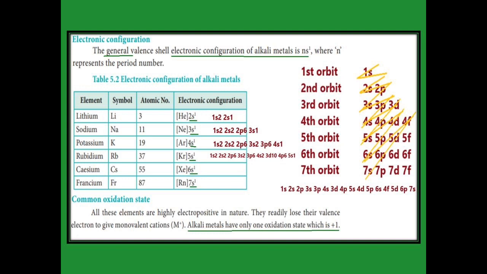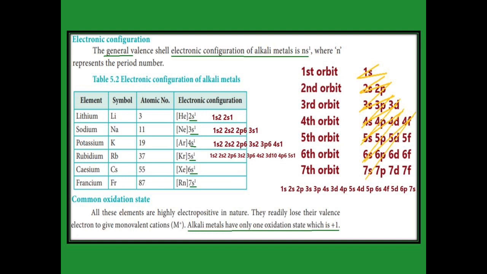Afterward, by the Aufbau principle we are going to draw one diagram, slanting lines. Then afterward we write it as 1s 2s 2p 3s 3p 4s 3d 4p 5s 4d 5p. Please refer to the diagram.